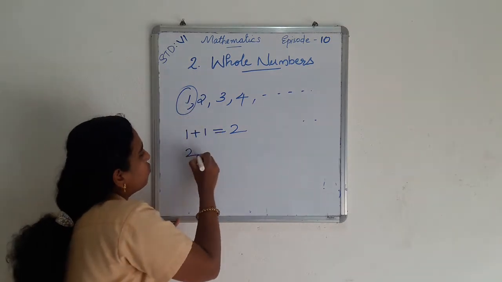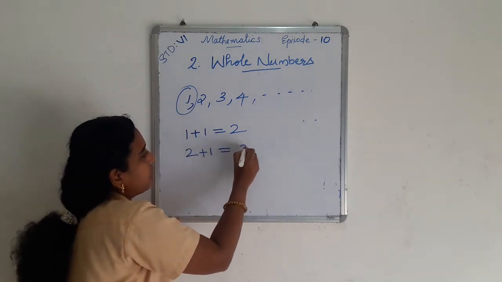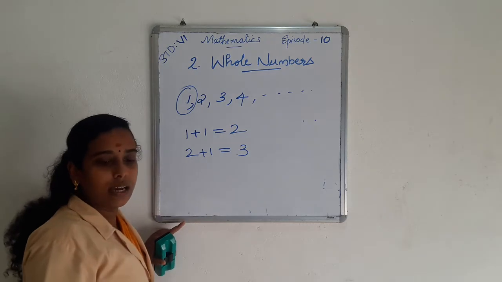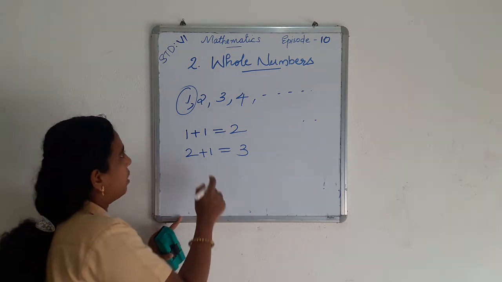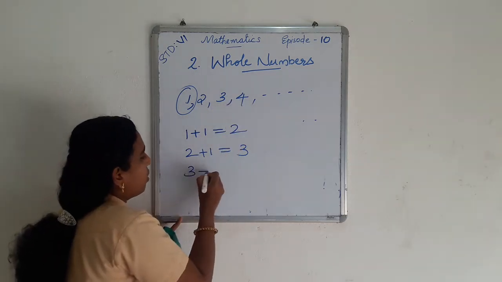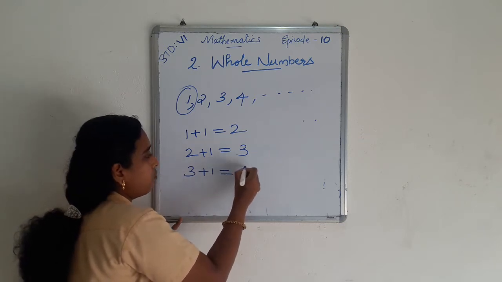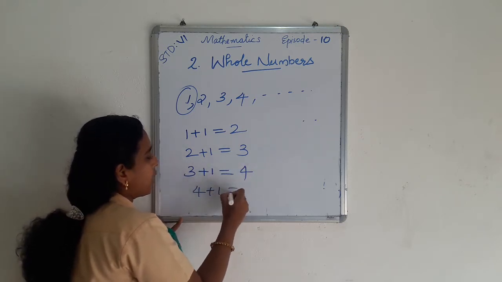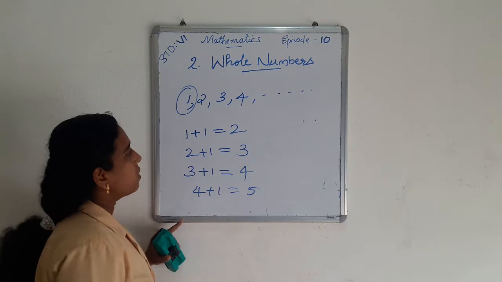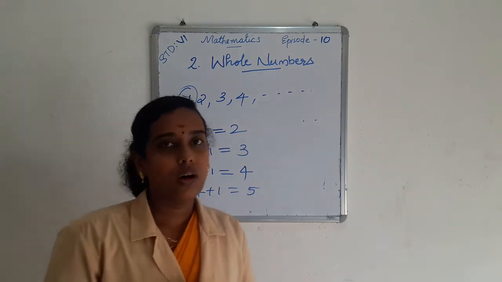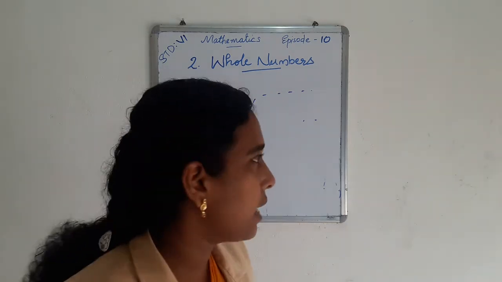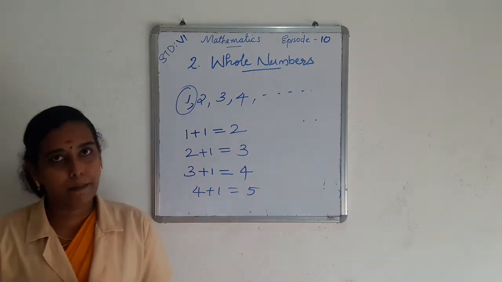Then 2 plus 1, we get 3. Then 3 plus 1 we get 4, and 4 plus 1 we get the next natural number 5. So we add 1 to a natural number, then we get the next natural number.